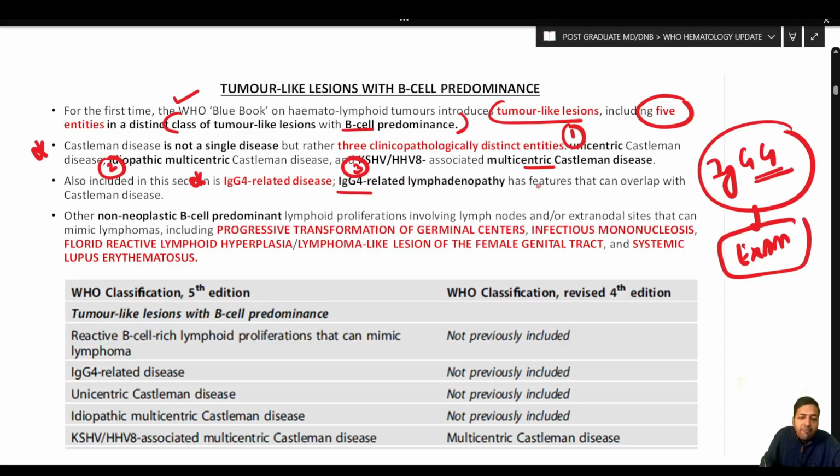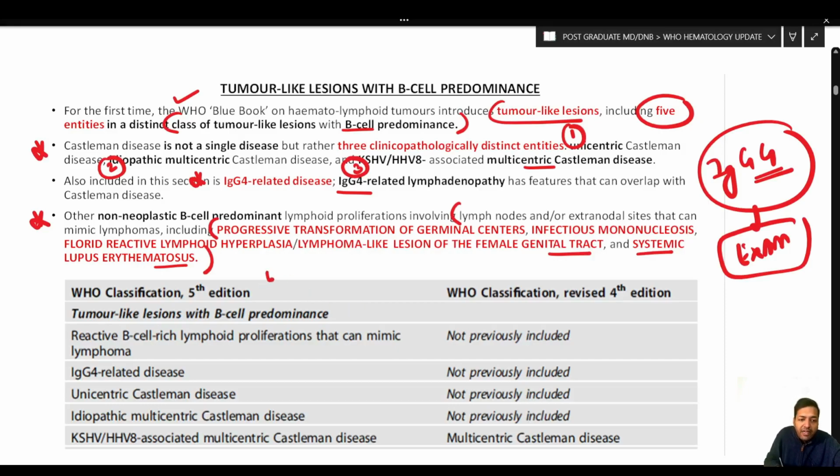IgG4 related lymphadenopathy has features that can overlap with Castleman disease. Then apart from these entities, we have other non-neoplastic B cell predominant lymphoid proliferations involving the lymph nodes and/or extranodal sites that can mimic lymphomas, including PTGC, that is progressive transformation of germinal centers, infectious mononucleosis, florid reactive lymphoid hyperplasia, lymphoma-like lesion of the female genital tract, and systemic lupus erythematosus. Okay, so all these are the reactive lesions which are mimicking.